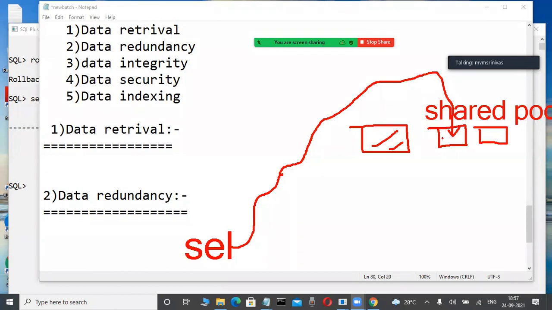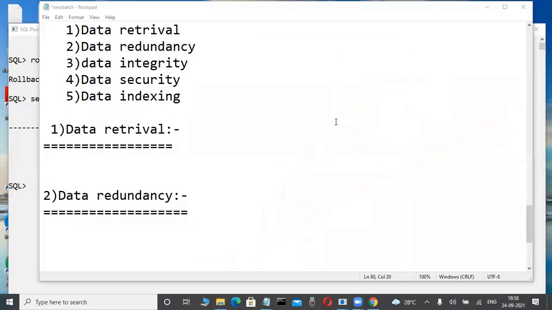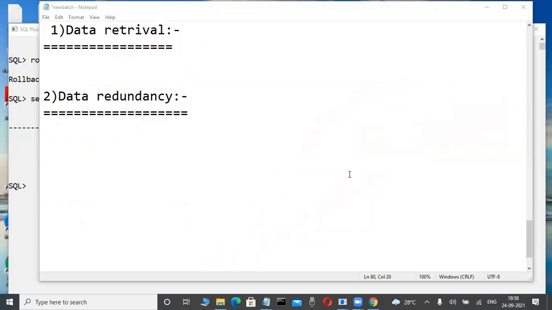In that, the select statements and update statements are stored before execution. Those statements are stored in the library cache, where they are checked syntactically and semantically. Whenever there are syntax errors, errors are displayed. When the syntax is correct, execution starts in a buffer, the database buffer cache. Some fellows ask what a buffer is like that. Okay, don't worry.